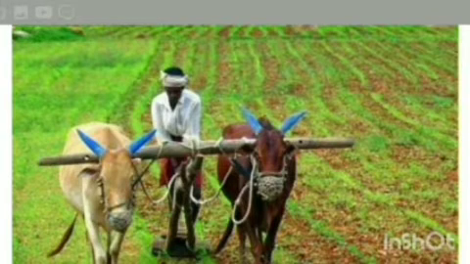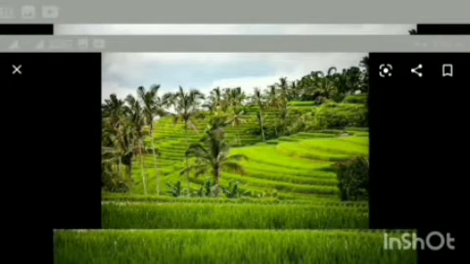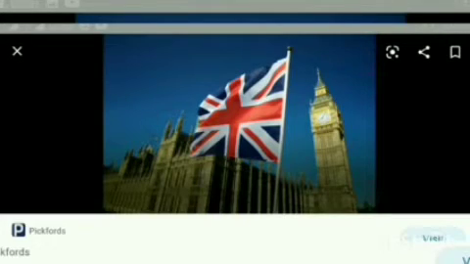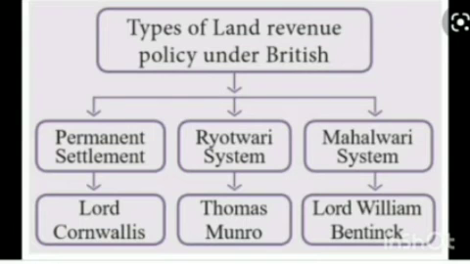Main topic is agriculture. Agriculture was the primary occupation of the rural life people. During the British period, the British government introduced 3 major land revenue systems in India. First one, permanent settlement. Second, Rayatwari system. Third one, Mahalwari system. The economic exploitation of the peasants led to the revolt in the future.